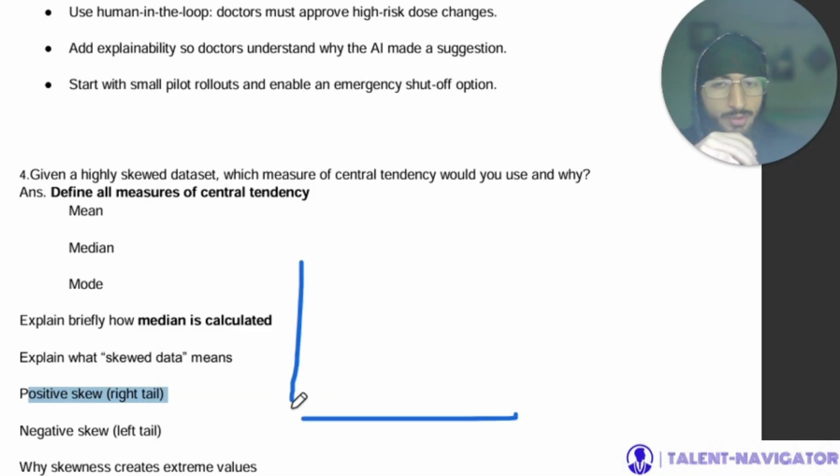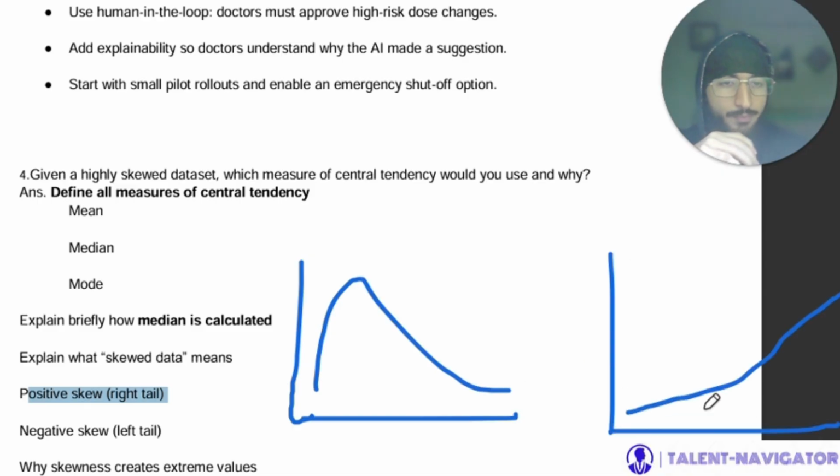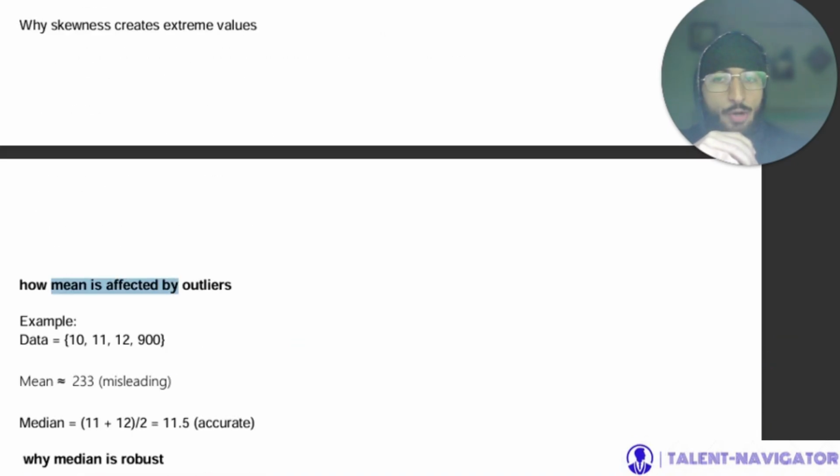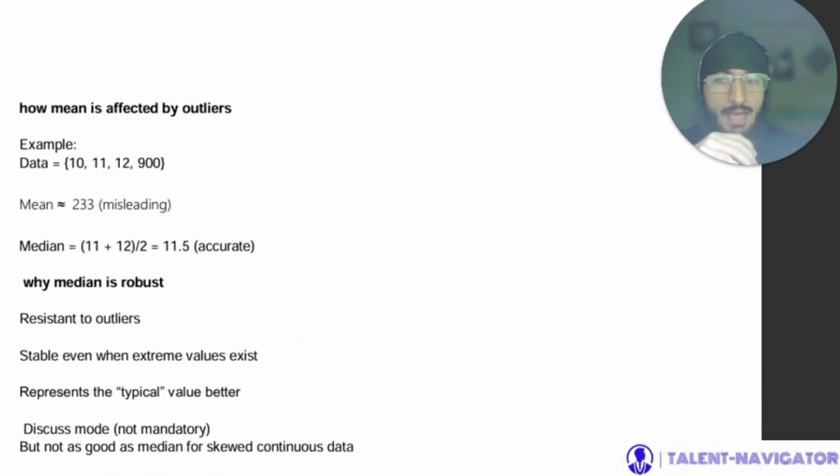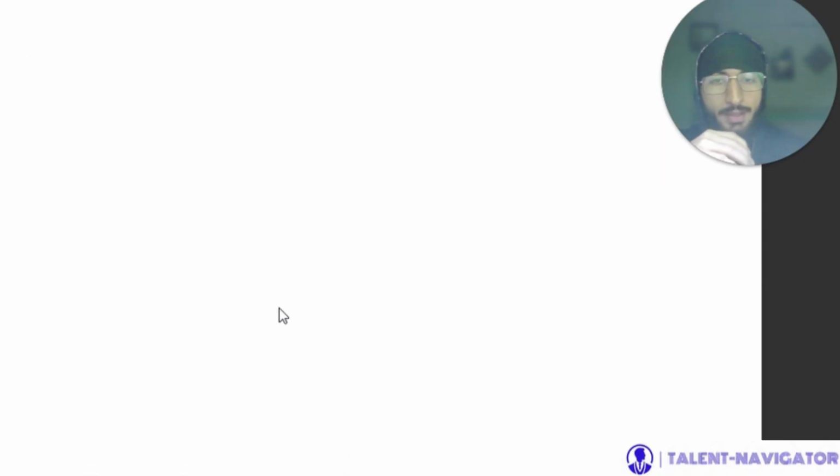This is positive skew. If this is the graph, this is positive skew, and the negative skew would be a left tail, right? Why skewness creates extreme values, and then we discuss how mean is affected by outliers, and why median is robust, that is resistant to outliers. It is stable even when extreme values exist. It represents the typical value better, and discuss the mode, but not as good as median for skewed continuous data, right? So that's it.